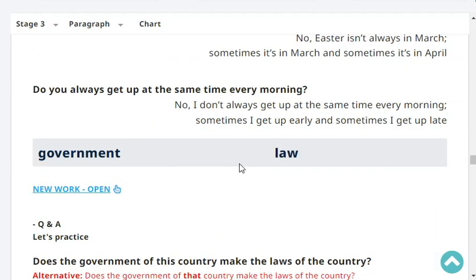Do you always get up at the same time every morning? No, I don't always get up at the same time every morning. Sometimes I get up early, and sometimes I get up late.